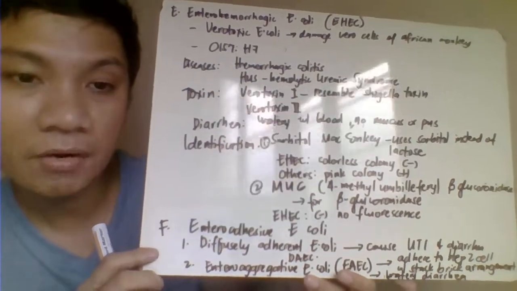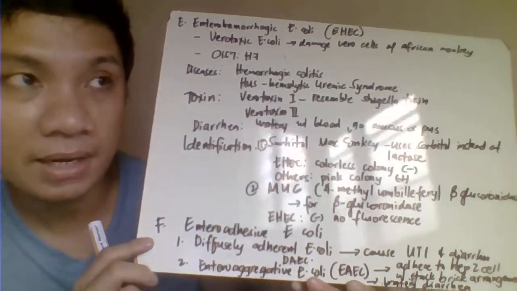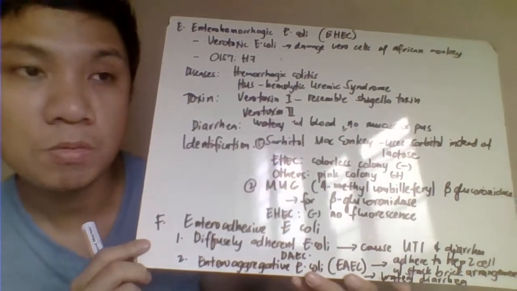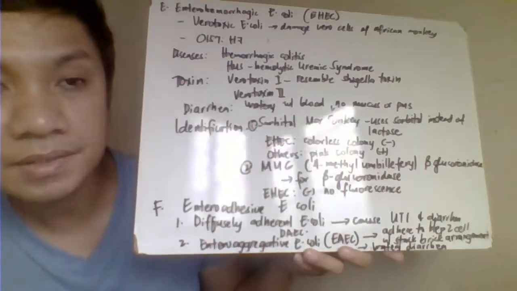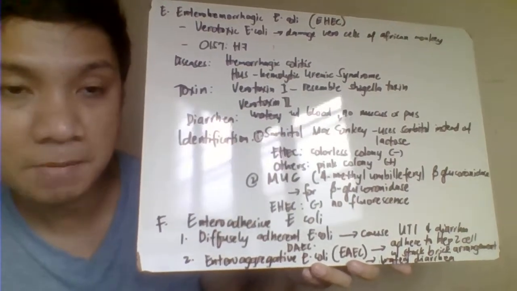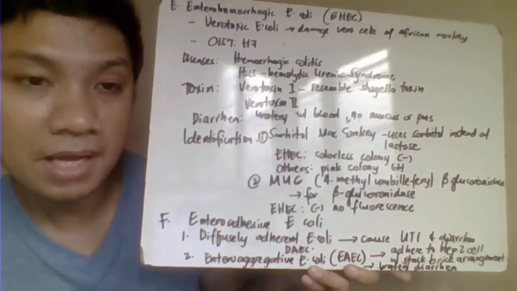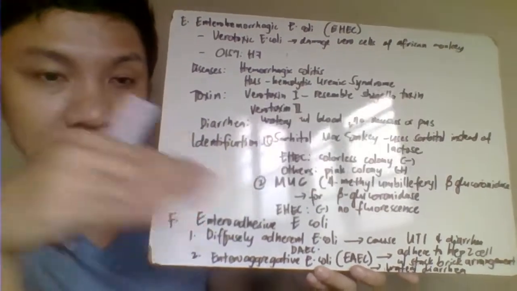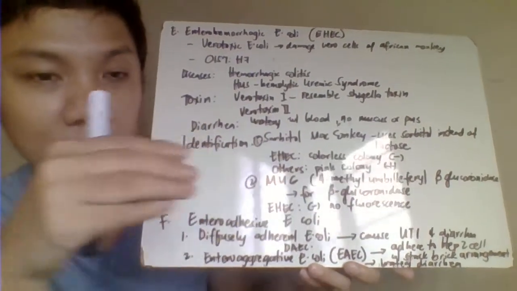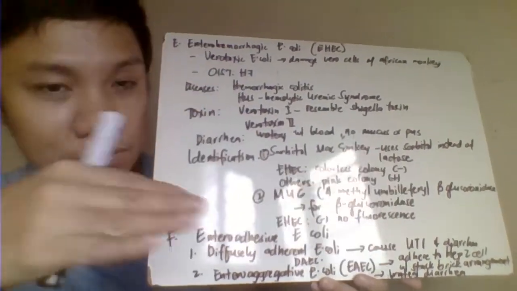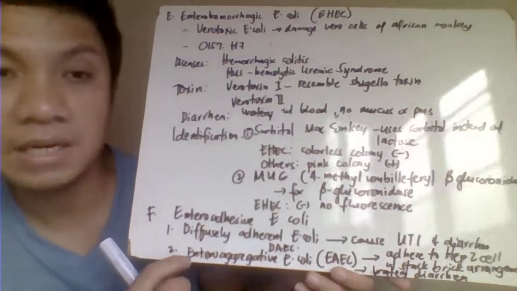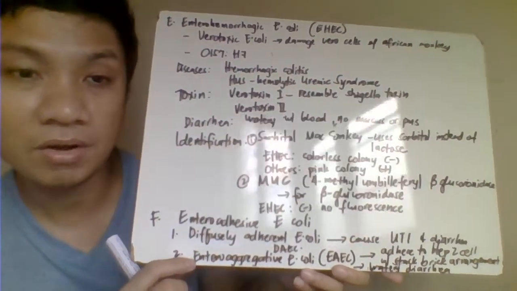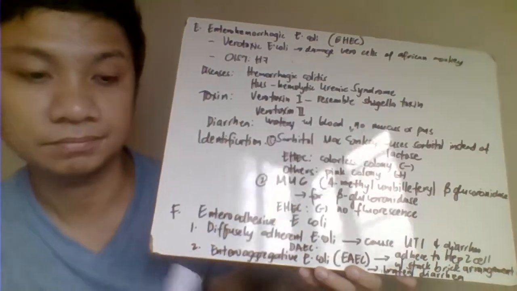Then we have your enteroaggregative E. coli. So aggregative because it tries to bind to your cells. Okay, cells here, human epithelial cells is a type of cell line. Pag nag-bind siya doon, nag-perform siya ng mga stacks, parang alternate, stack of brick arrangement. But this one is only causing here diarrhea. Hindi siya nagko-cause ng urinary tract infection.